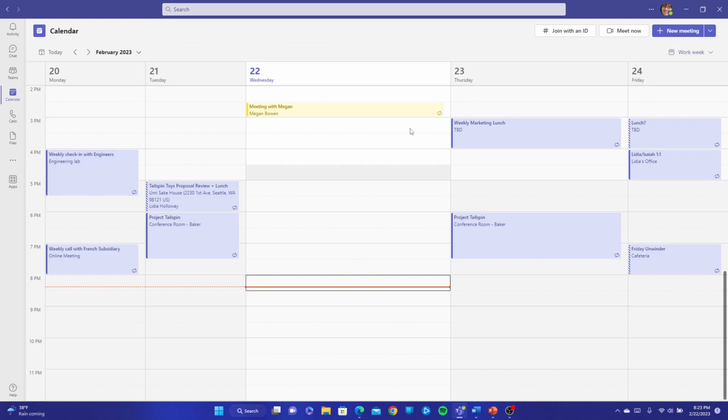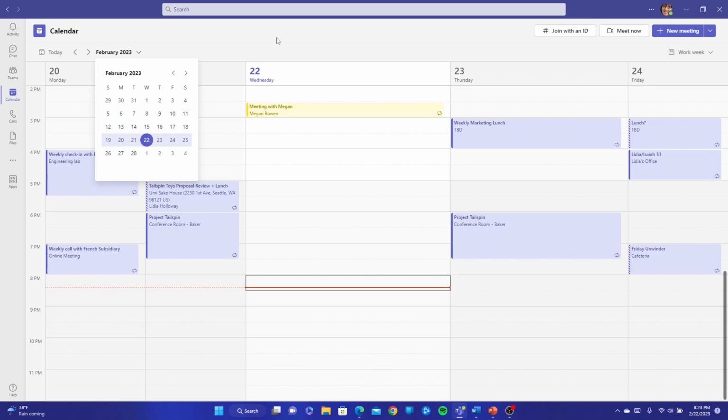When it comes to month view, if you wanted to view the month, you would have to click where it says the month, February 2023, where you'll only have this particular view for the month. If you wanted a full calendar and to view the full month, that will only be available in your Outlook. Your Outlook and your calendar here are all synchronized, so anything that you see on your Outlook would pop up here in Microsoft Teams. Now, to create a meeting, it's pretty simple. We can click on Meet Now if you want to start an ad hoc meeting and then invite people later.